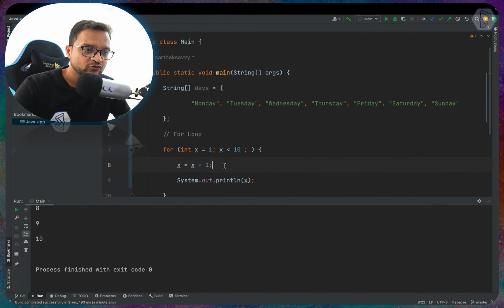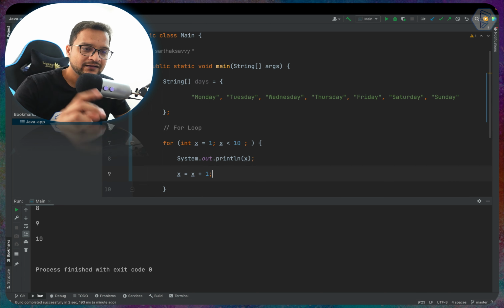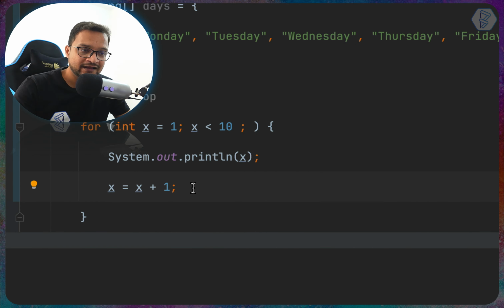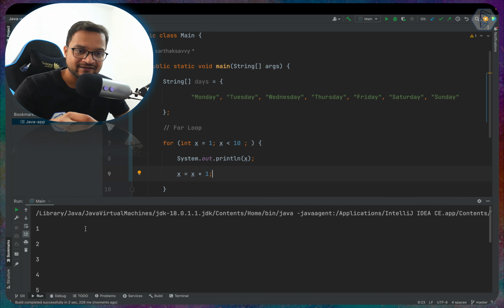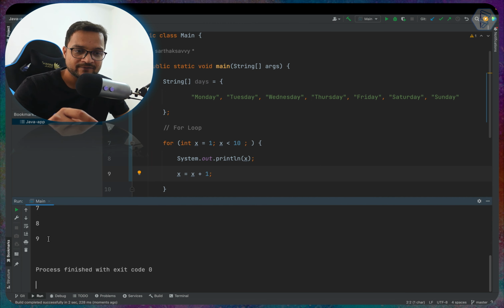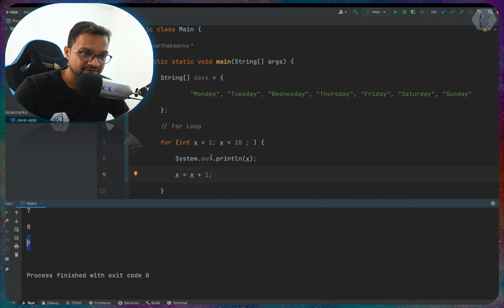Okay, you can also do one thing, you can first print and then increment. This is also good. So let's run it, and it should now first print 1, then add and it will become 2, then print 2, then make it 3. So on that statement, it starts from 1 and goes till 9.